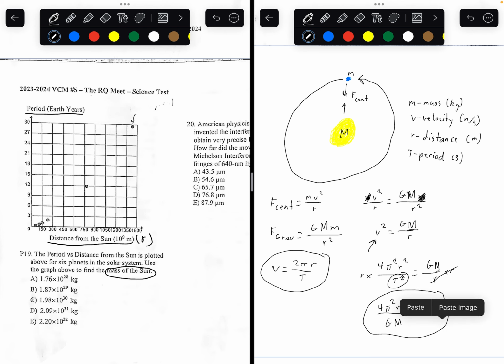Remember, you may have heard this reference that the period of a planet is proportional to the distance between the planets. So let's just say the distance between Earth and the sun is multiplied by 9. The period is going to be multiplied by, no. If the distance between the Earth and the sun is multiplied by 27, the period is going to be multiplied by 9.